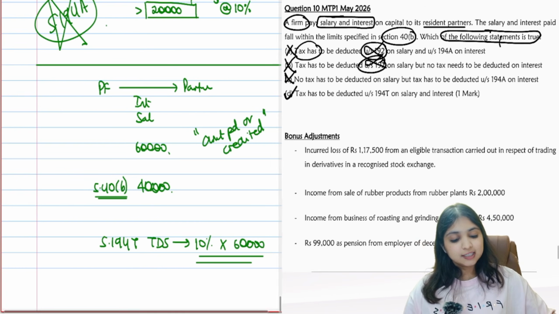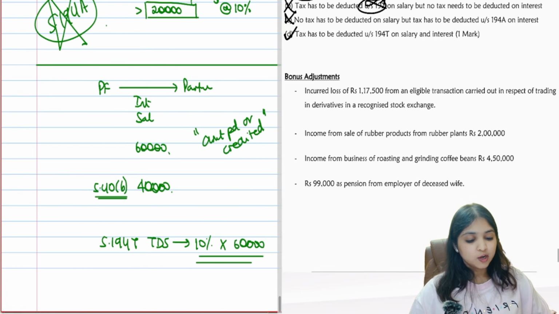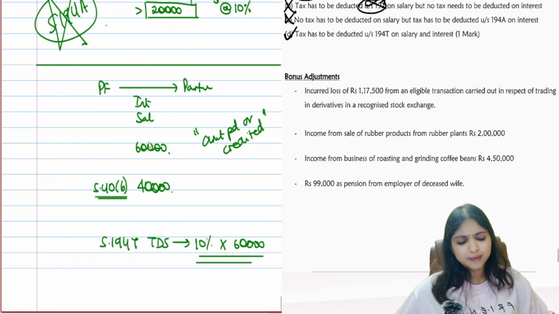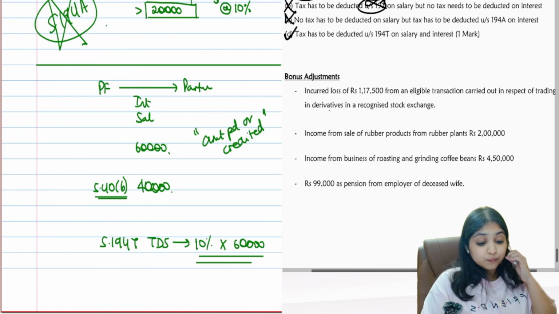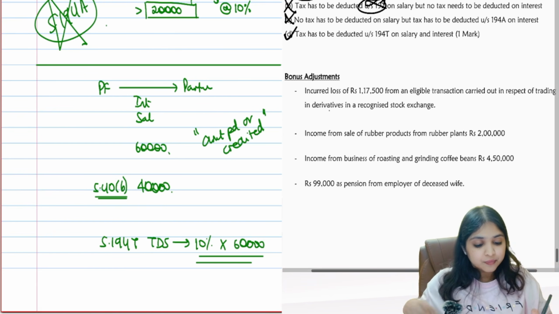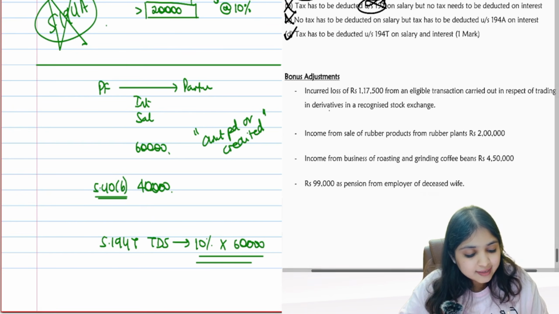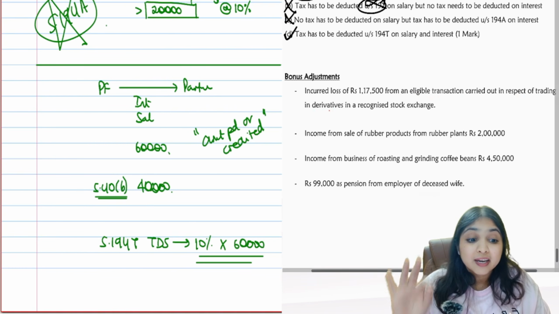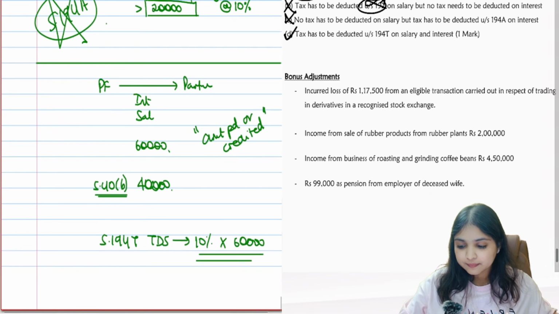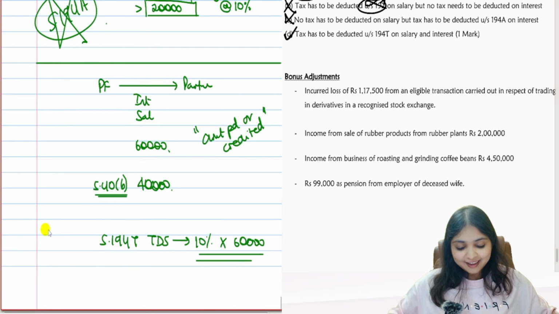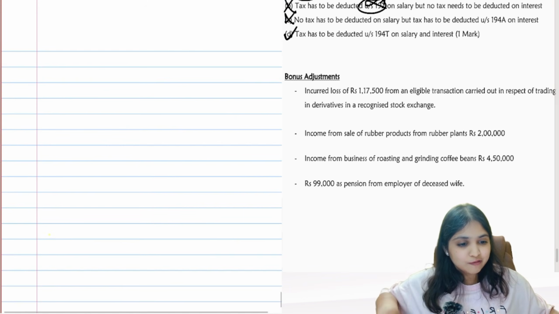Understanding everybody? This was your last question, question number 10. Okay, and apart from this, just 4 more adjustments I wanted to discuss with you. I found these adjustments interesting. Incurred loss of 1,17,500 from eligible transaction carried out in respect of trading in derivatives. Derivative trading loss. Can I call this speculative business loss? What do you think? My question to you is this speculative business loss?